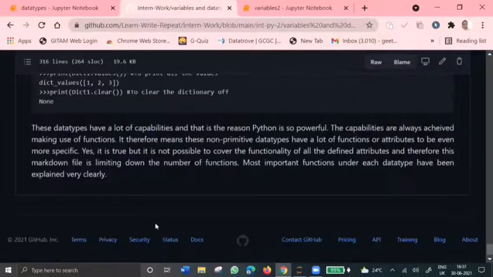This is the basics, and this knowledge is quite enough for us at this point of time.